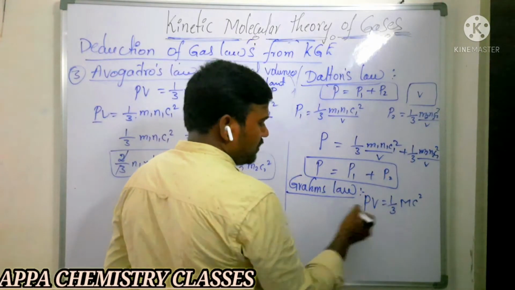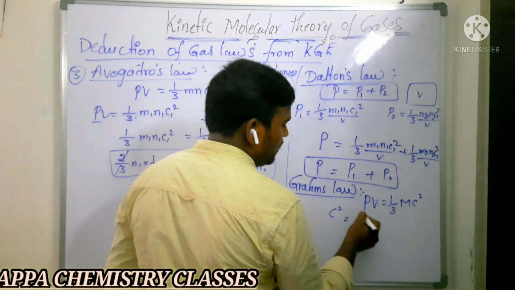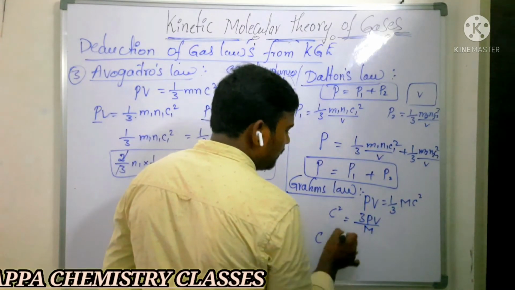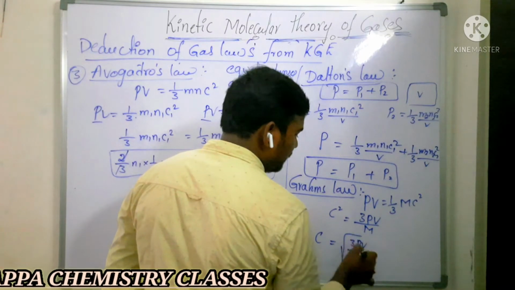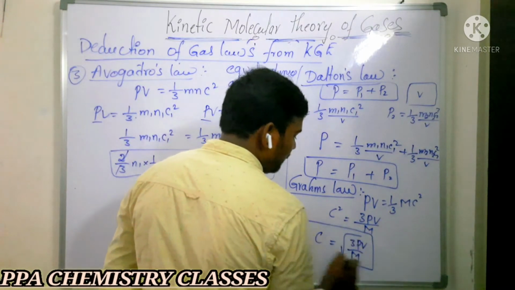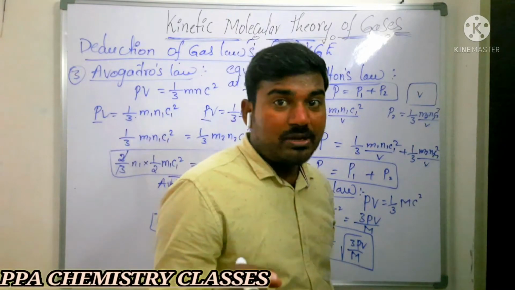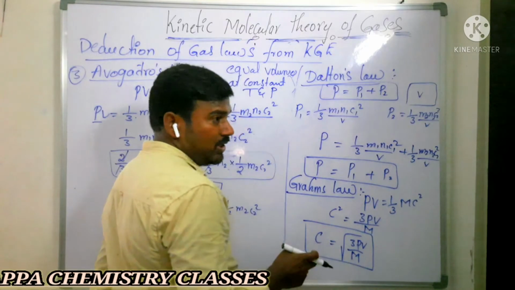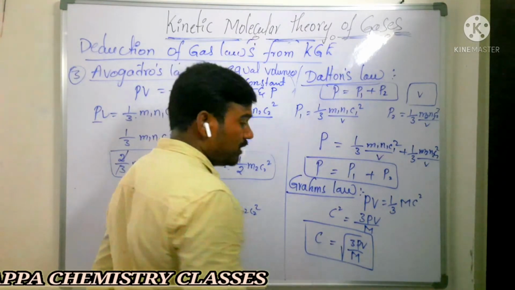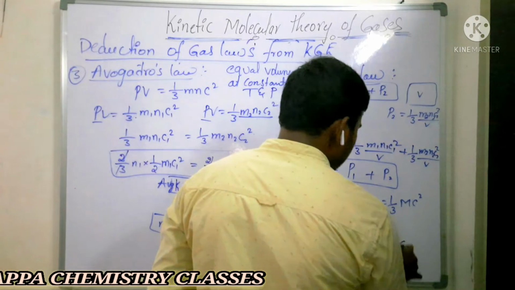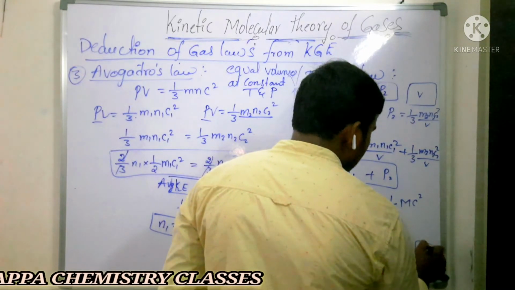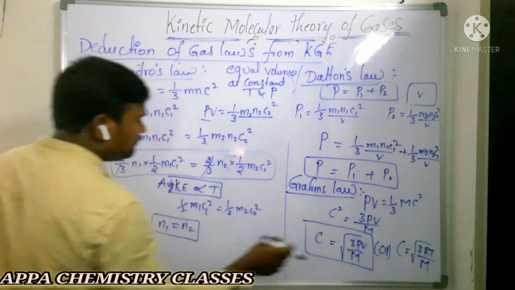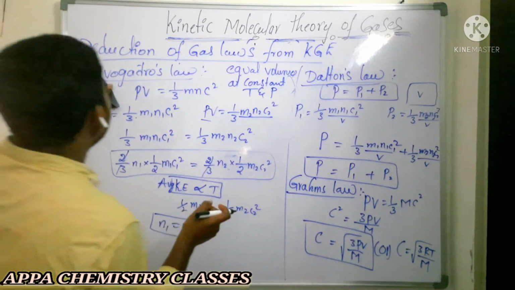So from this, what happens? We want the velocity, that is, c square is equal to 3 PV by M. So c is equal to square root of 3 PV by M. At constant pressure and volume, the velocity is inversely proportional to the square root of molecular weight. Or else you can take c is equal to square root of 3RT by M.